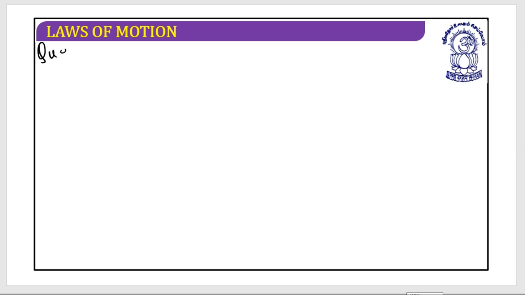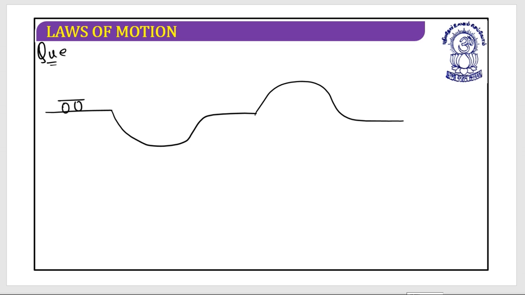Do it quickly. Let's suppose this is a certain path. It's a road basically. Your car is here. This is one of the situations.